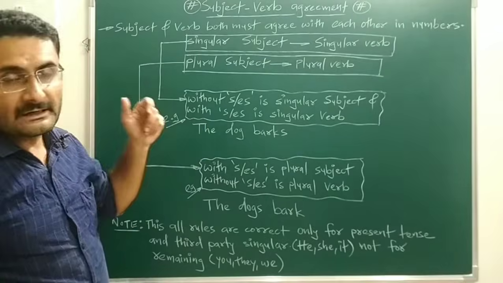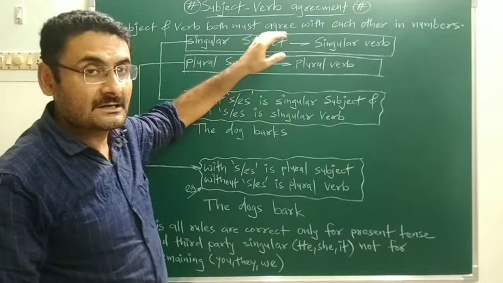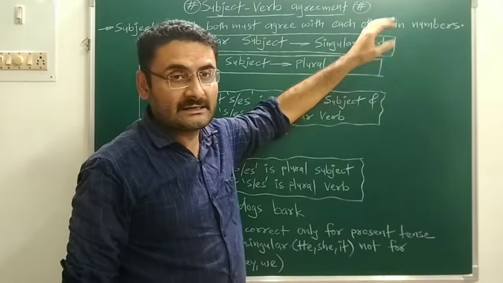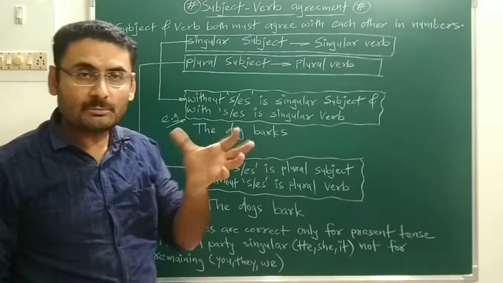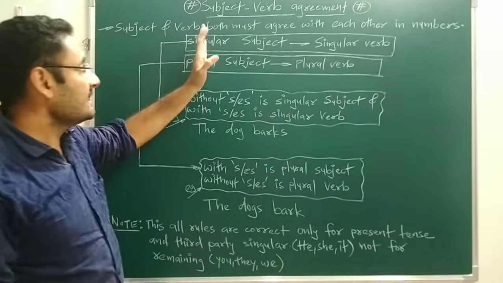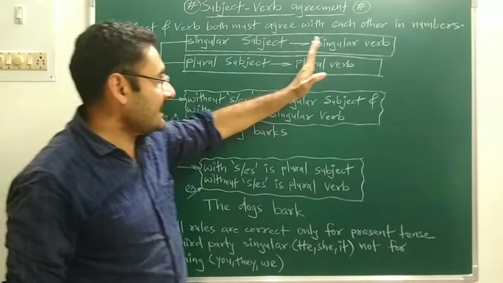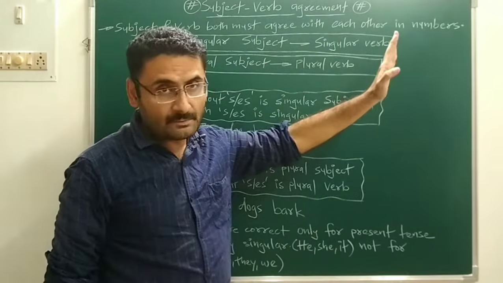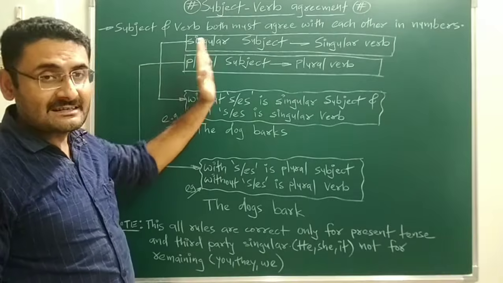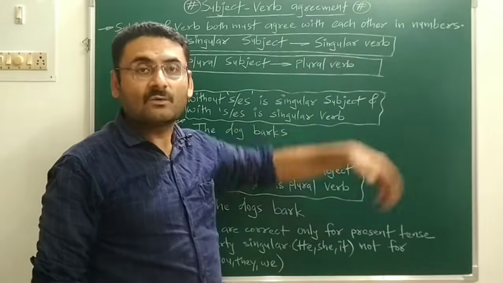Now, subject-verb agreement means what? That subject and verb both must agree with each other in numbers. Both must agree with each other in numbers means what? We will understand that if a singular subject is used in a sentence, then you have to use a singular verb. And if a plural subject is used in a sentence, then you should use a plural verb.